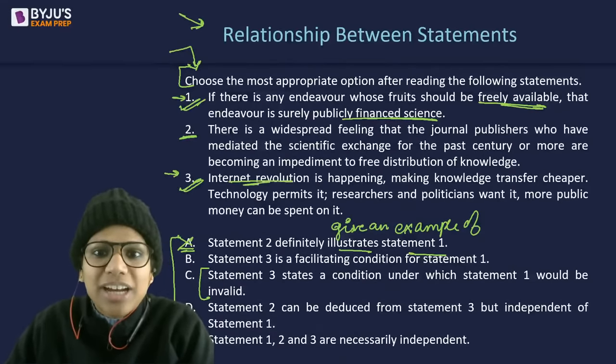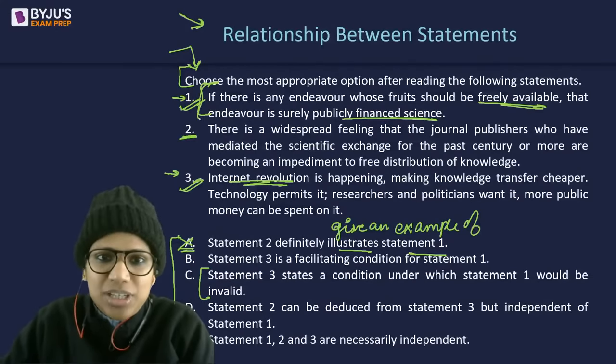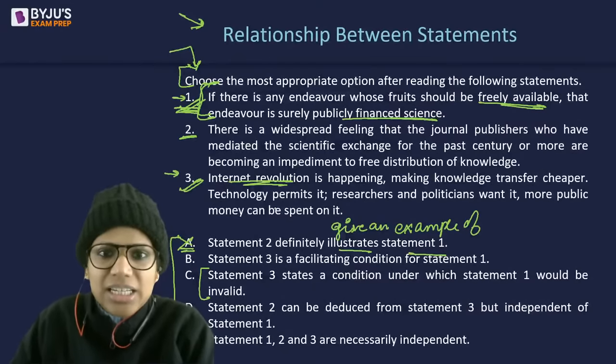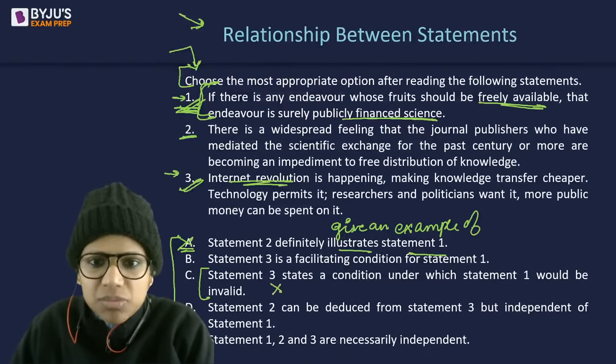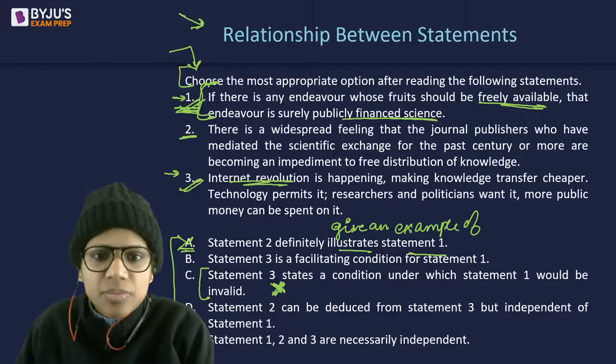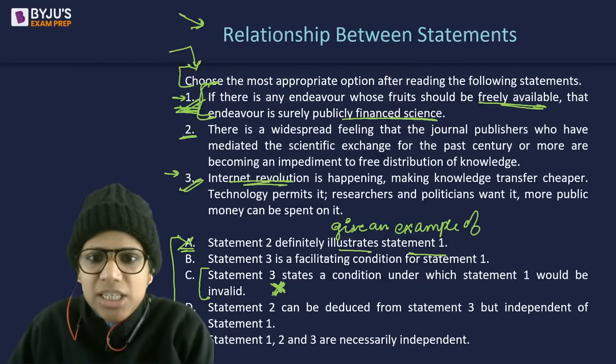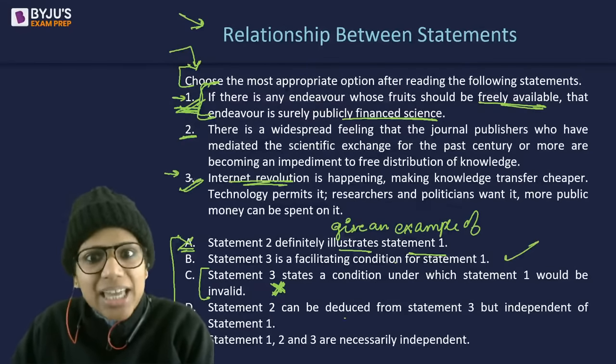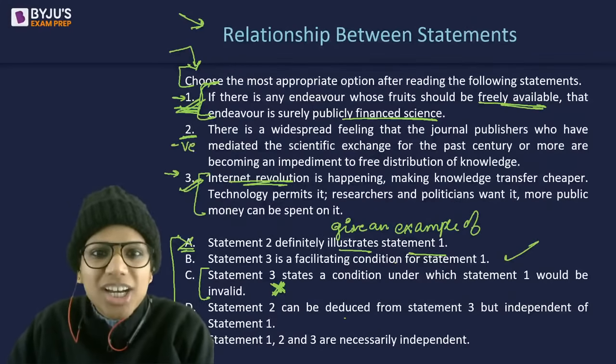What are the factors that can facilitate statement 1 happening? So 1 and 3 are not contradictory. What are we left with? B versus D. 3 is a facilitating condition for statement 1, it looks like. 2 can be deduced from 3. Can we? Isn't 2 going against what 3 is saying?